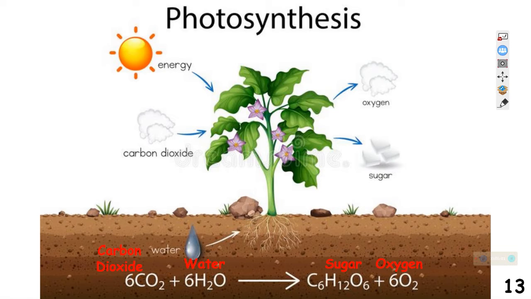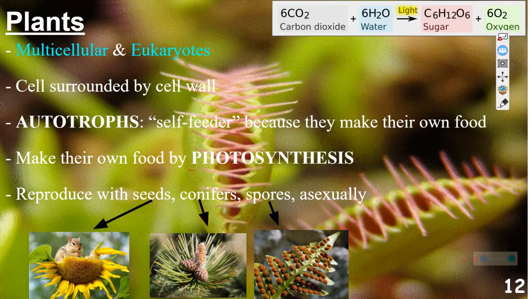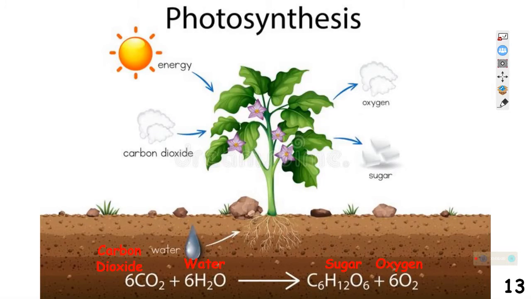I am going to say this is one of the few equations, or one of the few things, that you absolutely must memorize. You must memorize the equation for photosynthesis and know exactly what it looks like. And this is the equation for photosynthesis. You can find it here, or you can find it back here. But this is photosynthesis. Know what compounds combine to make the other compounds. Carbon dioxide and water combine to make sugar and oxygen.